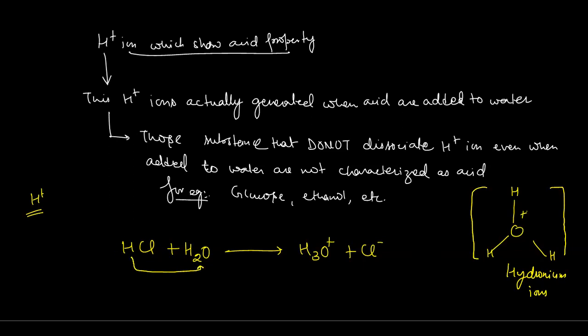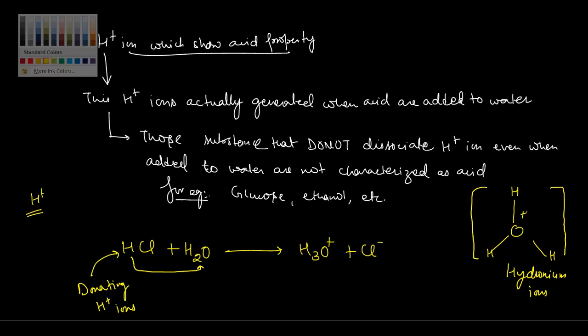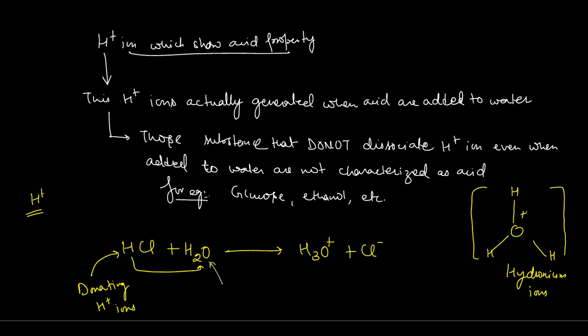So what is happening here is that the H plus ion is added to water. HCl is donating the H plus ion, and we see that the water is accepting the H plus ion. Since the water is accepting the H plus ion, it changes to H3O positive.